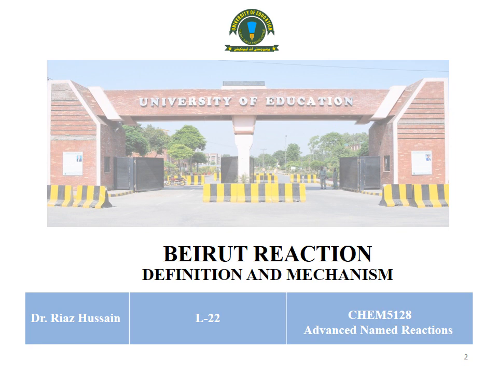Beirut reaction is a carbon nitrogen bond formation reaction. In this reaction, a carbon nitrogen bond is formed. In this lecture we will discuss the definition of this reaction, then we will discuss the mechanism of this reaction as well.